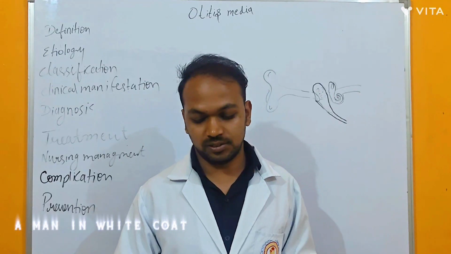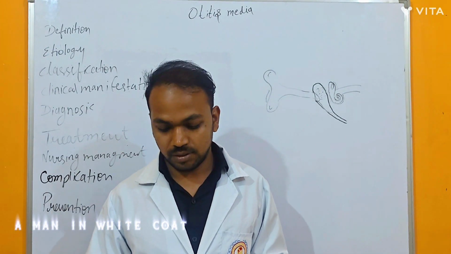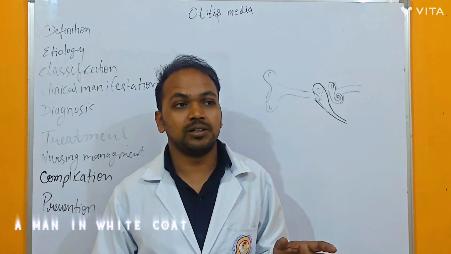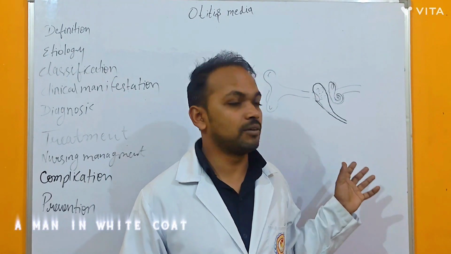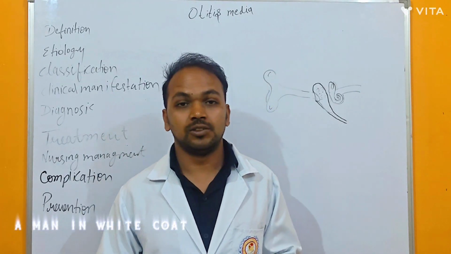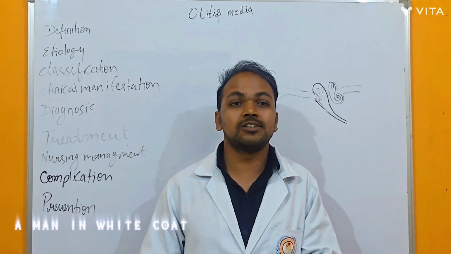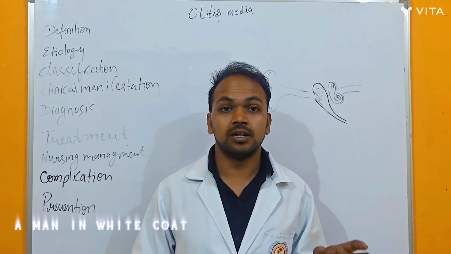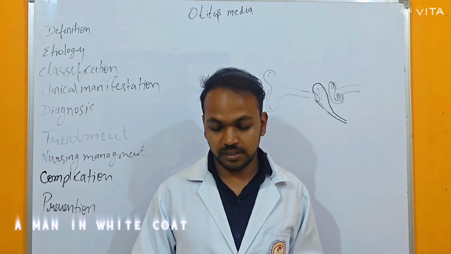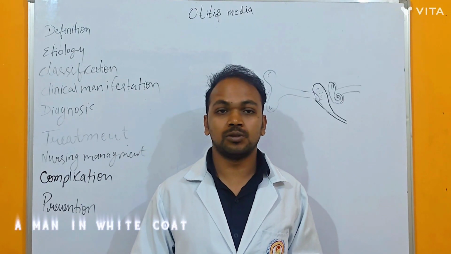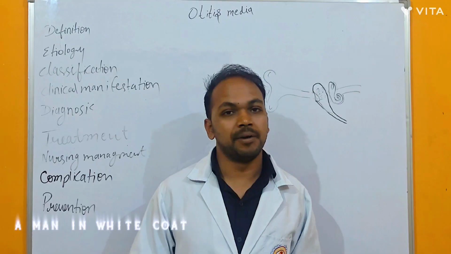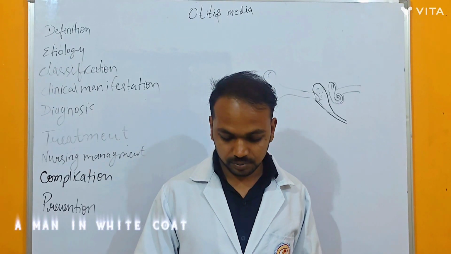Then the nursing diagnosis. The first nursing diagnosis is acute pain related to inflammation. It's very simple, because acute pain means chances of pain because of the inflammation or infection. Then the risk of infection spread, because there are chances of the infection spreading. Then the disturbed sleep pattern, because of the irritation, there are chances of disturbing the sleeping pattern of the baby.